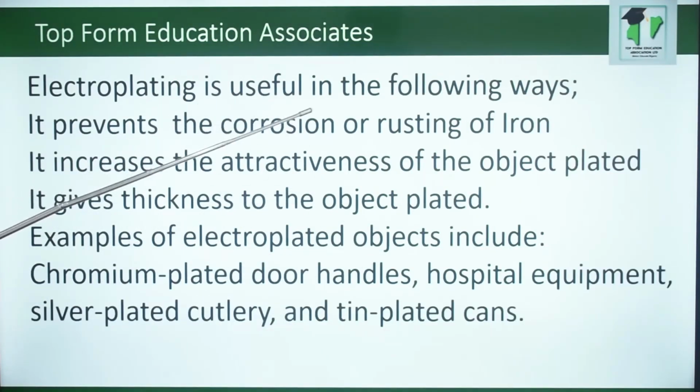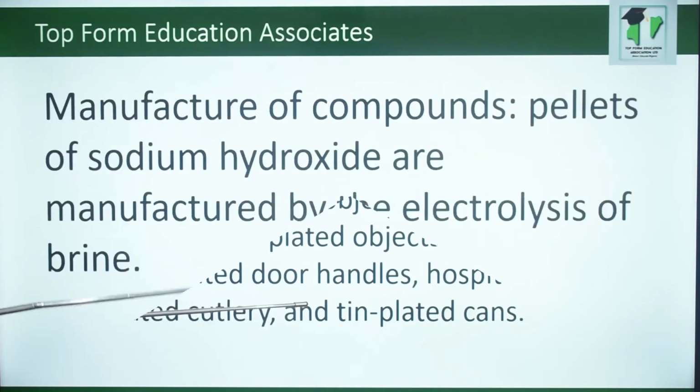Electroplating is useful in the following ways. It can prevent the corrosion or rusting of iron. It increases the attractiveness of the object plated. It also gives thickness to the object plated. Examples of electroplated objects include chromium-plated door handles, hospital equipment, silver-plated cutlery, and tin-plated cans.